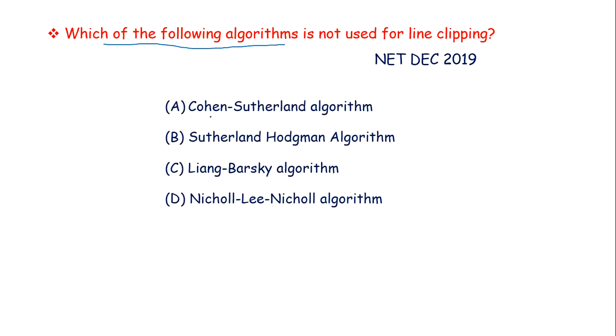Next is, which of the following algorithms is not used for line clipping? Options are Cohen-Sutherland algorithm, Sutherland-Hodgman algorithm, Liang-Barsky algorithm, Nicholl-Lee-Nicholl algorithm. Now among these four, option B, Sutherland-Hodgman algorithm, is not used for line clipping. This is used for polygon clipping. So here we have to tell which one is not used for line clipping. So that will be option B.